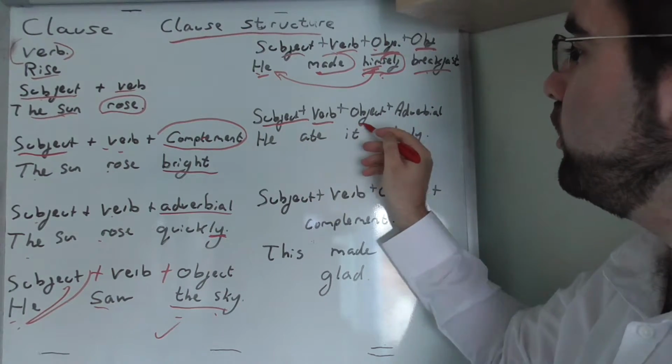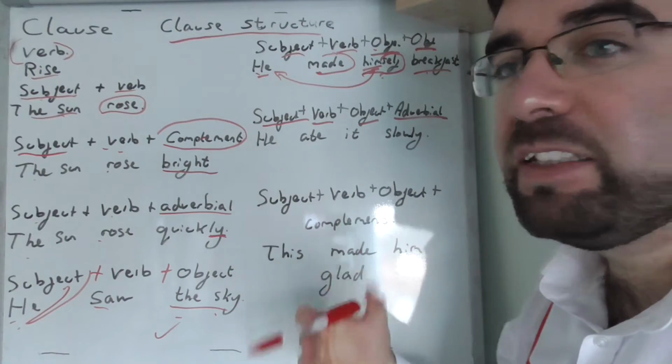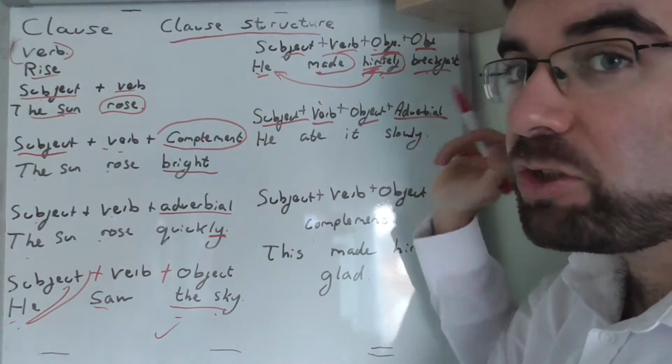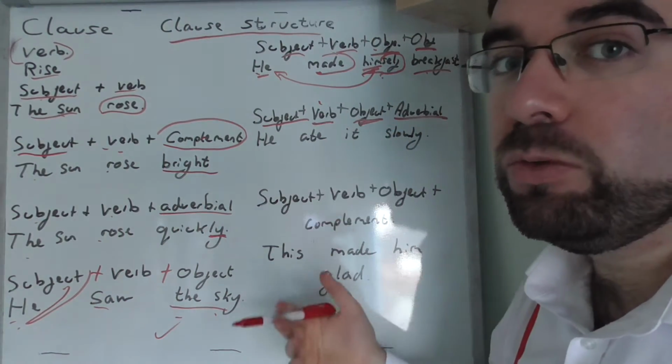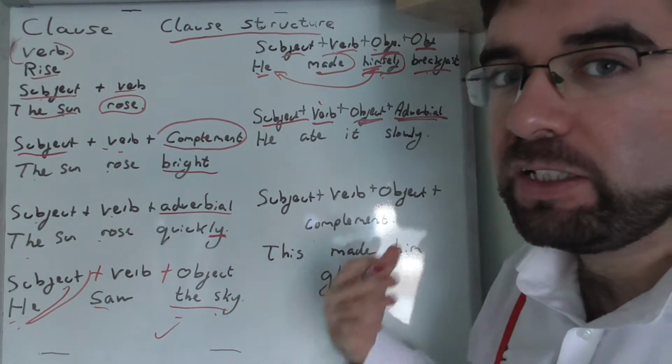Subject, verb, object, adverbial. Subject, who the sentence is about. Verb, the action. Object, what is used, what happens. And adverbial, how it is done.